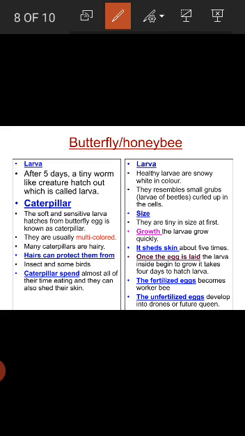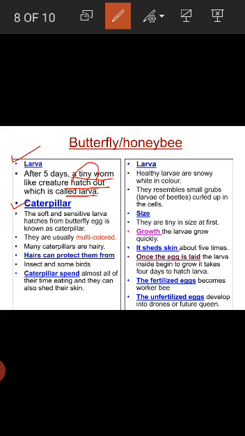Then students, the second phase of life cycle of butterfly and honeybee is larva. So firstly I discuss butterfly larva. After 5 days a tiny worm. What is the meaning of tiny? Tiny means small. So you can say that a small worm or a tiny worm-like creature hatches out. What is the meaning of hatch out? Hatch out means to break an egg so a baby animal can come out, and which is called larva.